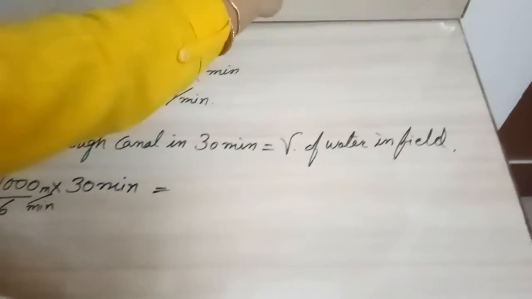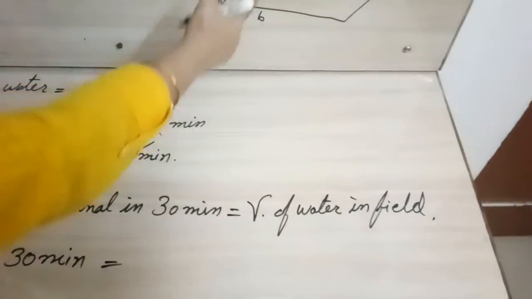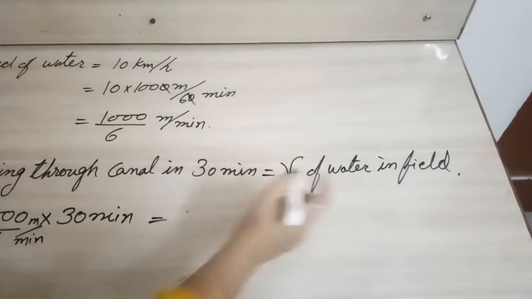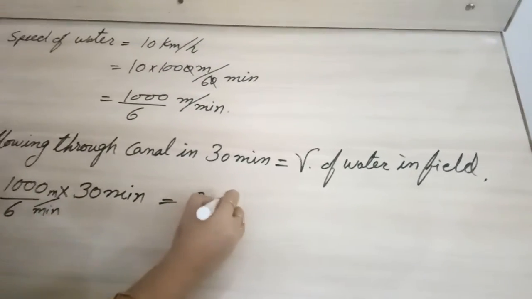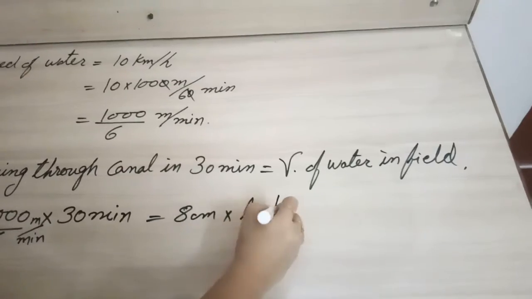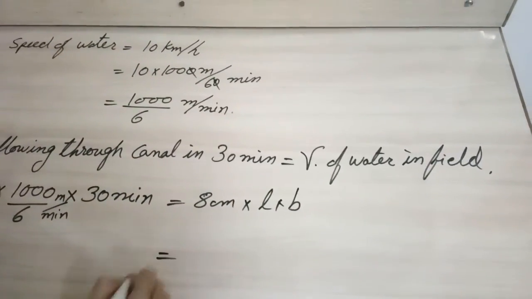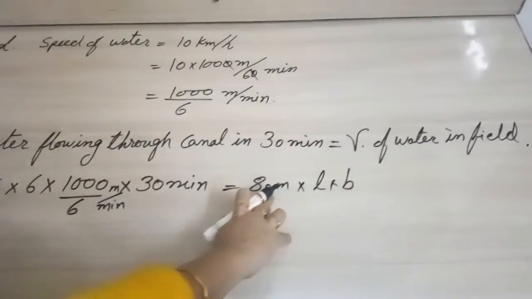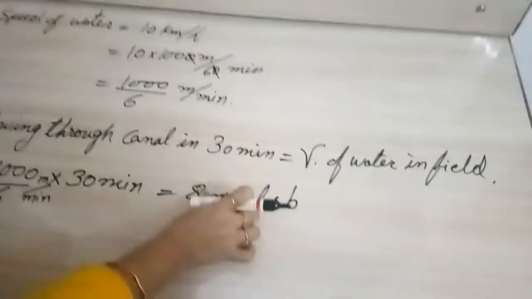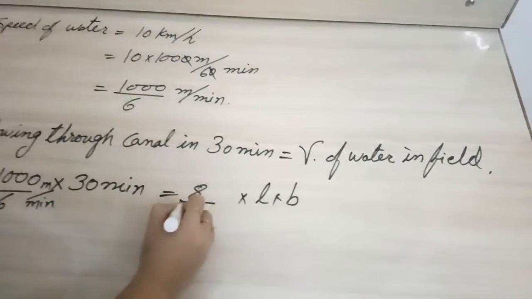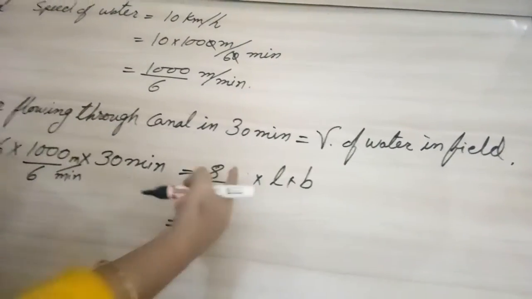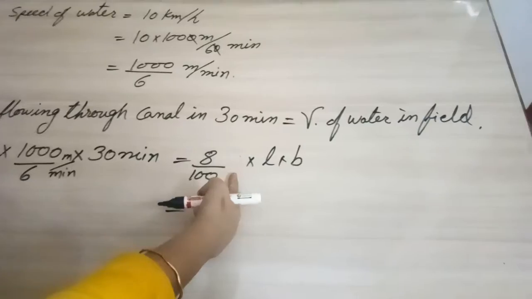Again observe properly, volume of field will be height 8 and this length into breadth. Okay. So here volume of water in the field is equal to 8 centimeter into length into breadth. Now here one more conversion is required, because this is in centimeter and the remaining units are in meter, so we can convert this 8 centimeter into meter by dividing it by 100. So automatically this will come in meters.